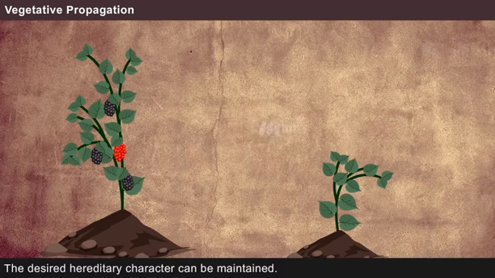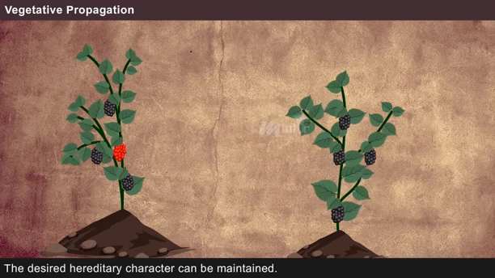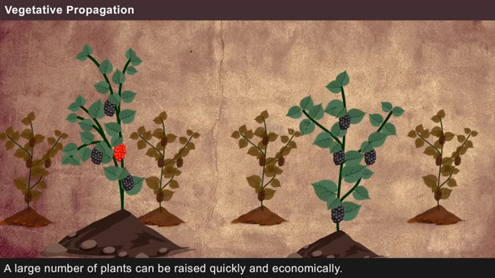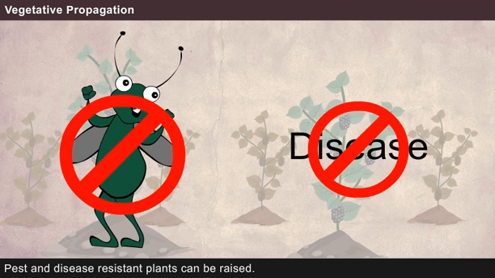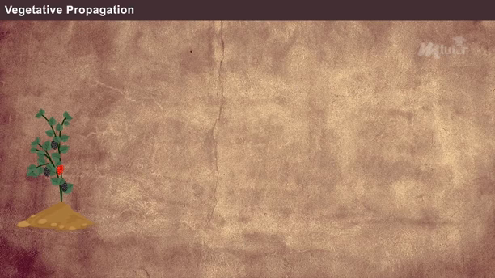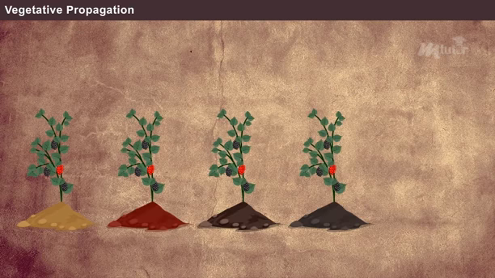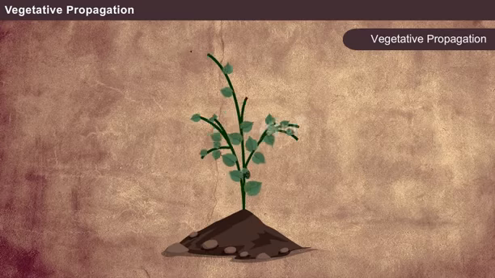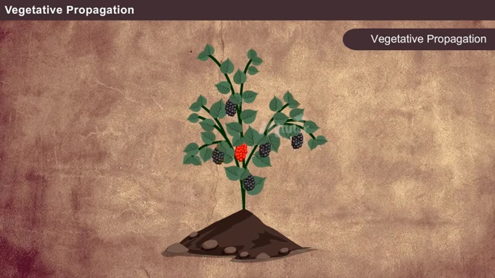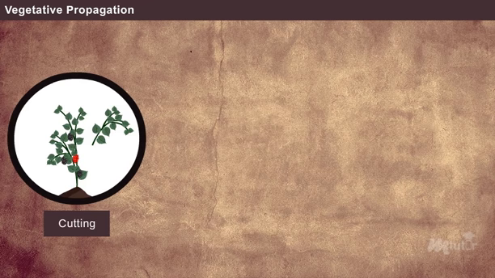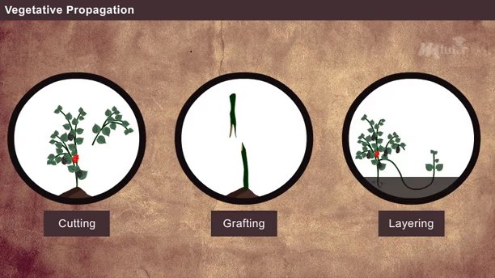The desired hereditary character can be maintained. A large number of plants can be raised quickly and economically. Pest and disease-resistant plants can be raised. Plants adapted to specific localities can be grown. The vegetative propagation is done by using one of the following three main techniques: cutting, grafting, and layering.